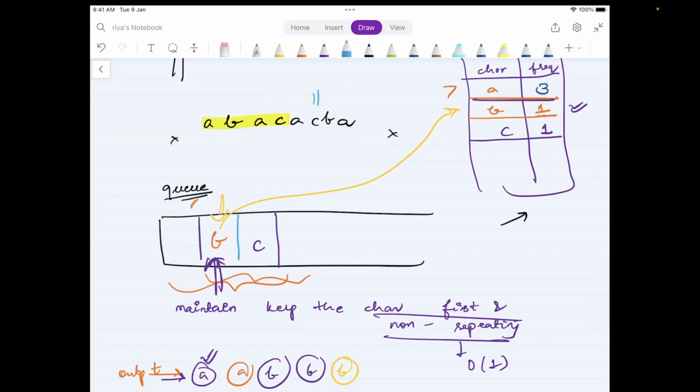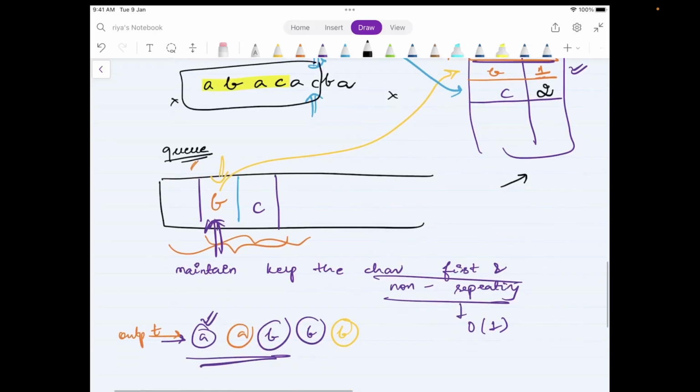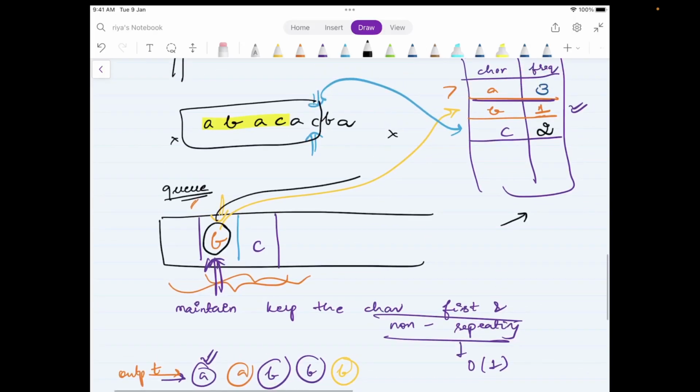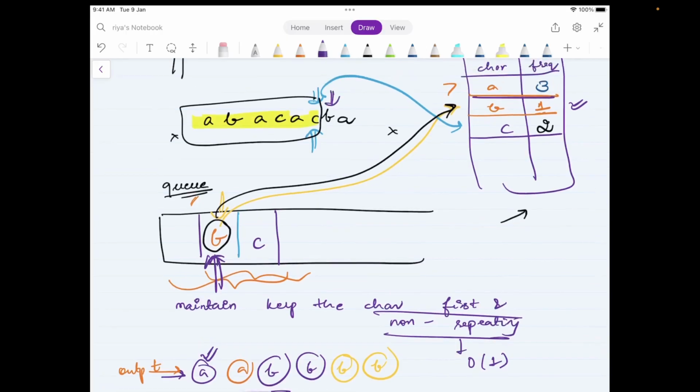Now what you have is C as the next character. C, I can already see, is already there in the hash map. So I will not add it to the queue, just update its frequency to 2 over here. But I still have to give an answer for this level. What is the character at the front of the queue? B. And B is indeed having the frequency 1. So for this string also, the answer is B, which is indeed true. Consider this entire string. The first non-repeating character is B. Right?